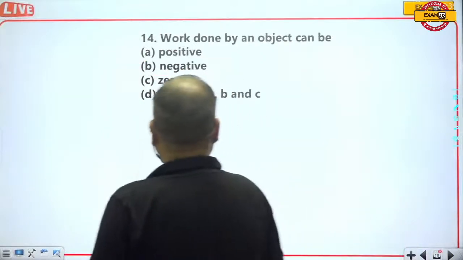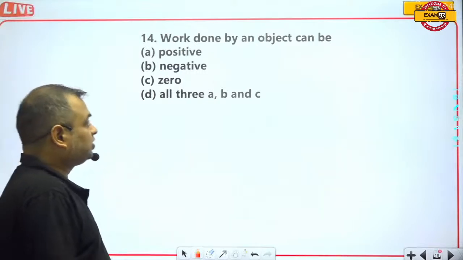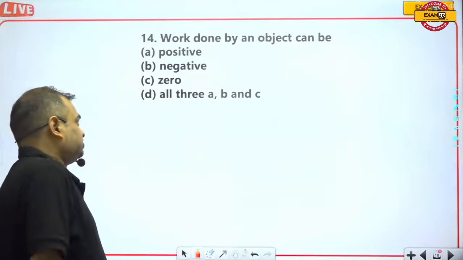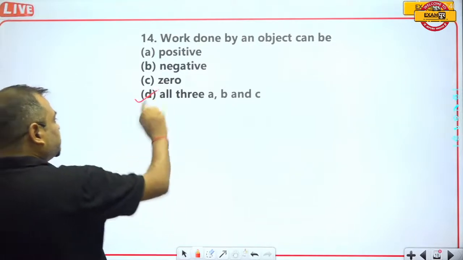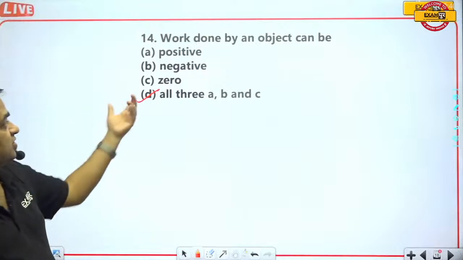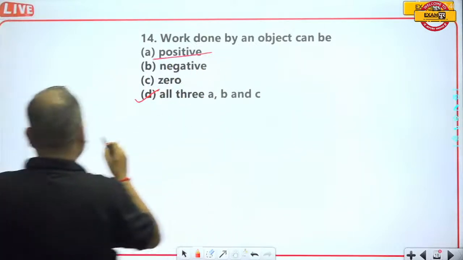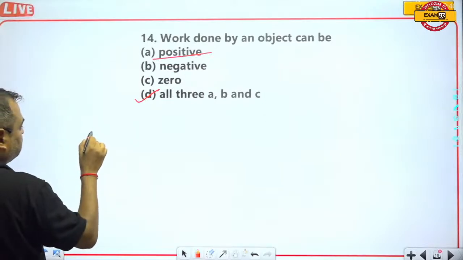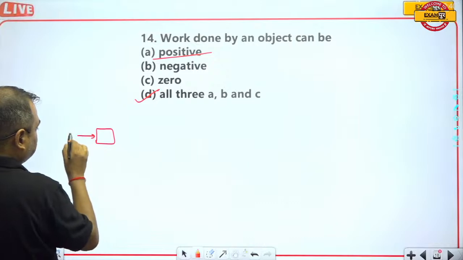Question number 14. Work done by an object can be positive, negative, 0, or all three: A, B and C. The D option is the correct answer. Some of you will say that work is always positive.